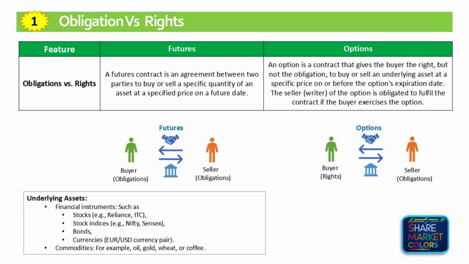Futures and options contracts are bought and sold on regulated stock exchanges like NSE and BSE. We can trade these contracts through approved brokers such as Zerodha, Dhan, and Alice Blue. We can buy and sell futures and options on the following assets: financial instruments such as stocks, that is, Reliance, ITC, etc., stock indices like Nifty, Sensex, bonds and currencies, and commodities like crude oil, gold, wheat, and coffee.